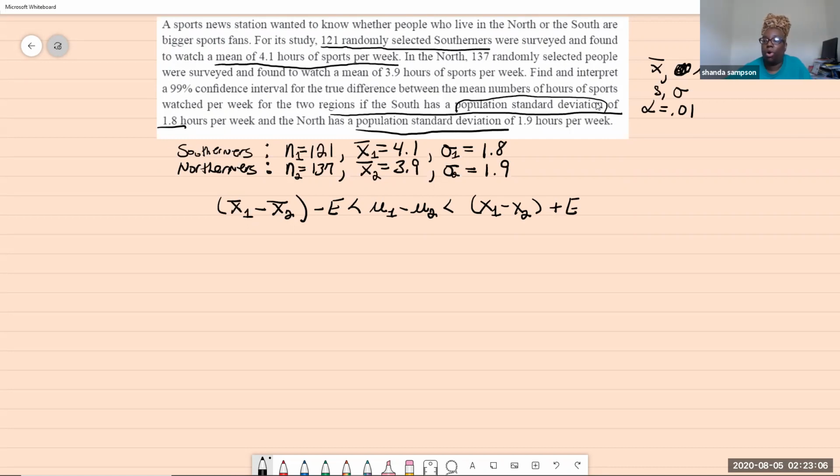Either way, it's the margin of error, which you should already be familiar with, because we're doing 2 samples. You should be used to it by doing 1 sample, okay? So let's get started with the things we need. Well, we already have the beginning. We have our x bar 1 and x bar 2, so let's plug that in.